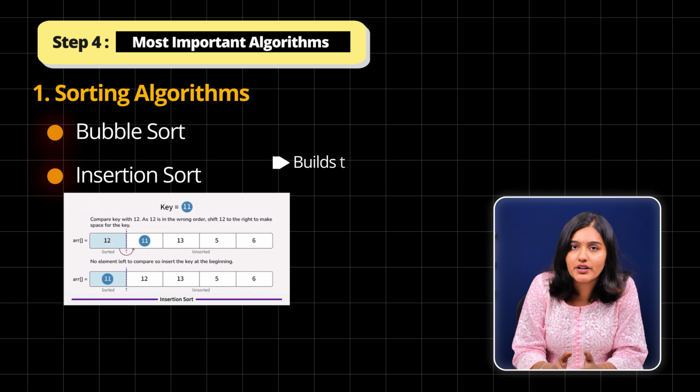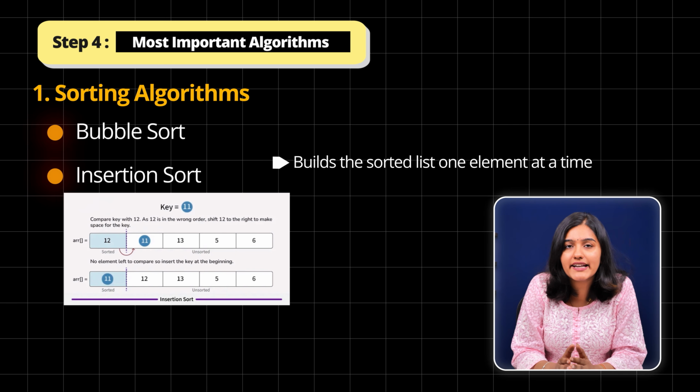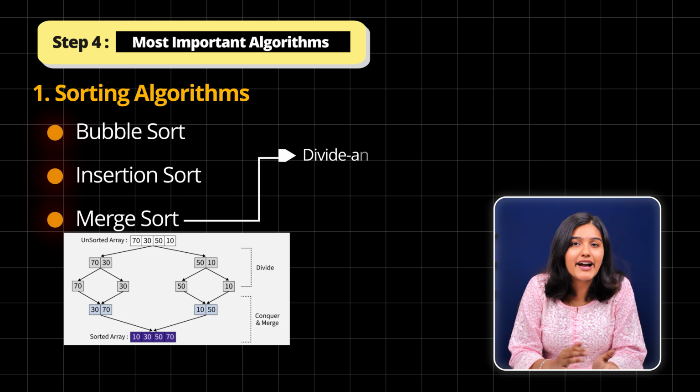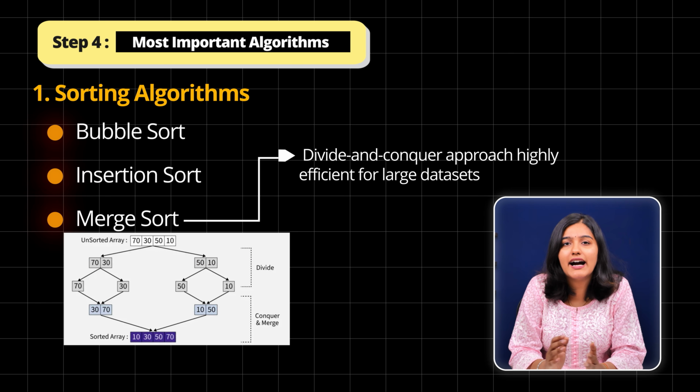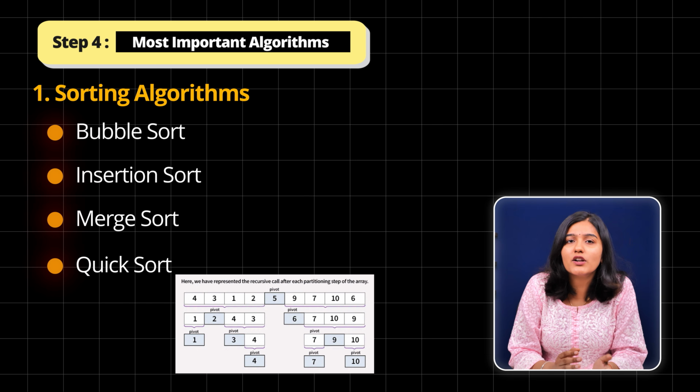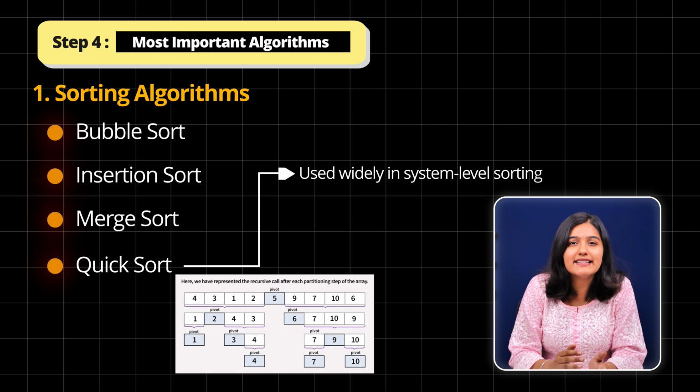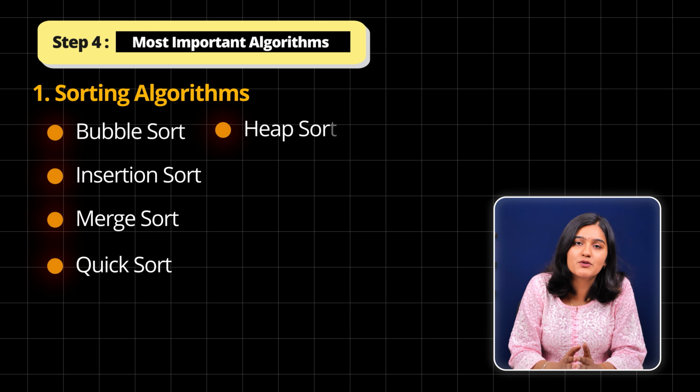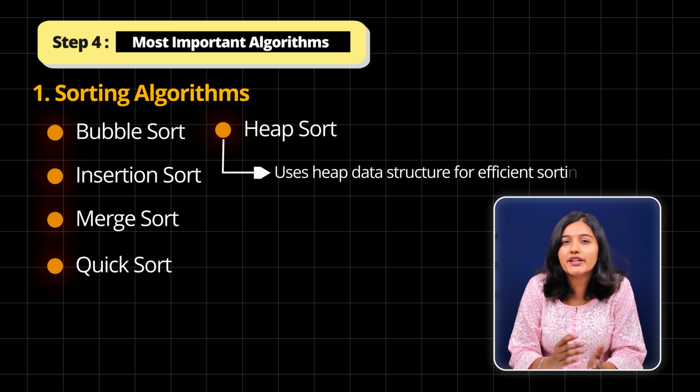Then we have insertion sort. Builds the sorted list one element at a time. Then merge sort. Divide and conquer approach, highly efficient for large data sets. Then quick sort, one of the fastest algorithms used widely in system-level sorting. Then we have heap sort, which uses the heap data structure for efficient sorting.